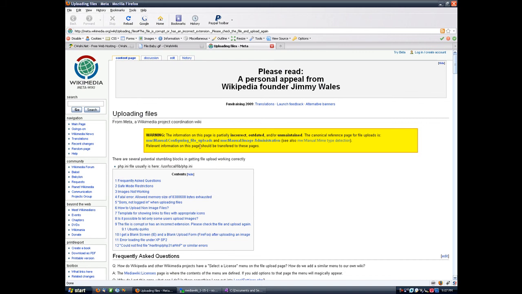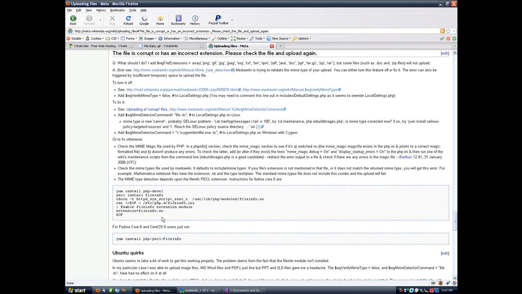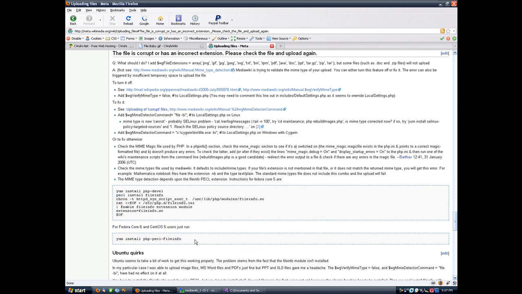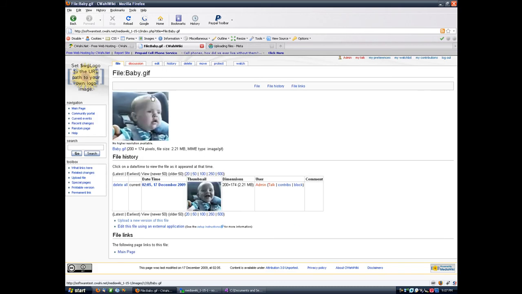Okay, apparently this page is outdated, but right here. See, this is what we did. We turned it off, but you can. There are multiple ways of fixing it. I don't know if these methods of fixing it work on CWahi or not. But that's it.